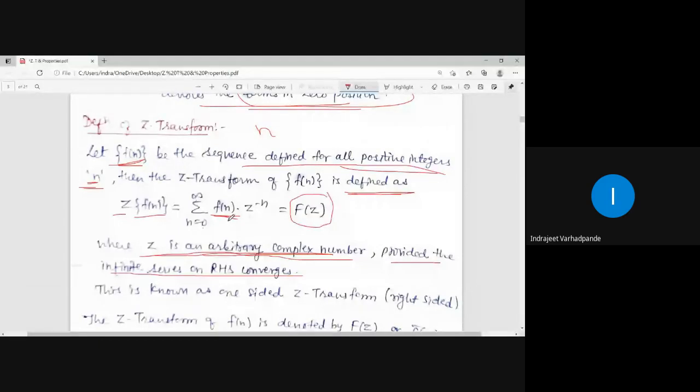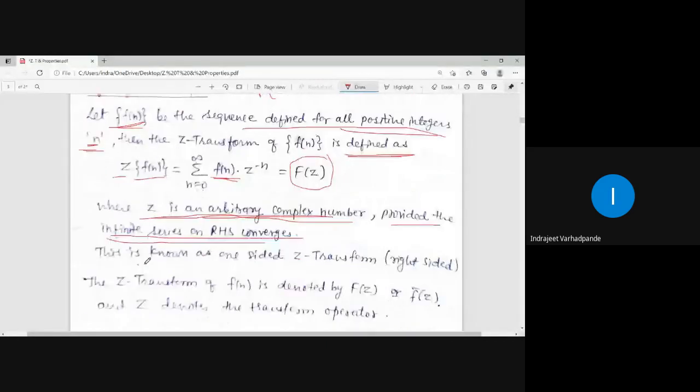That is how we are generating the infinite series, and it gives a finite quantity as the answer. This is known as the Z transform.